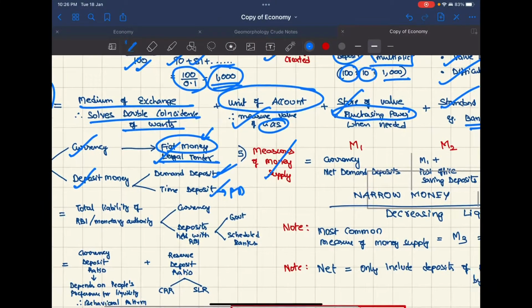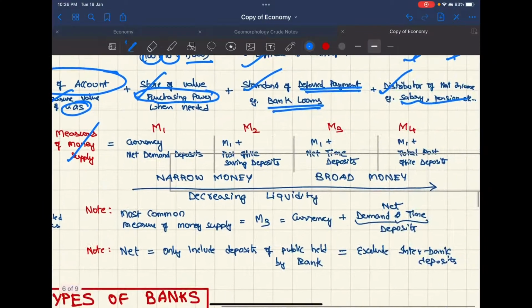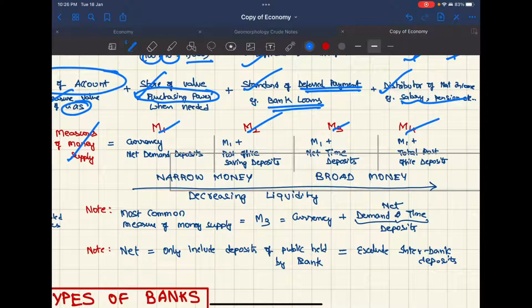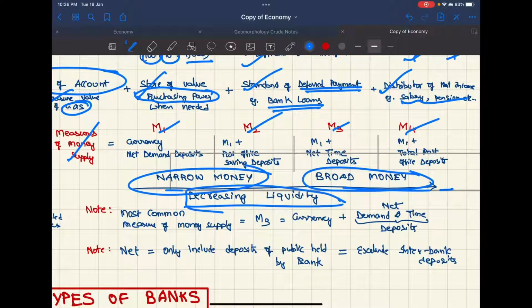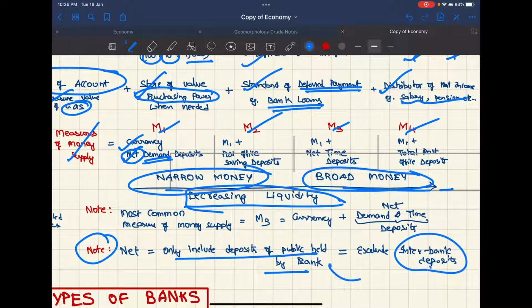And now measures of money, this is again from the prelims point of view. We have M1, M2, M3 and M4. These two are narrow money, these two are broad money. Going from here to here, liquidity will decrease. M1 is your currency and net demand deposits. Net here means that we only include deposits of the public with the bank, not interbank deposits, as then it would be double counting, so don't include this.